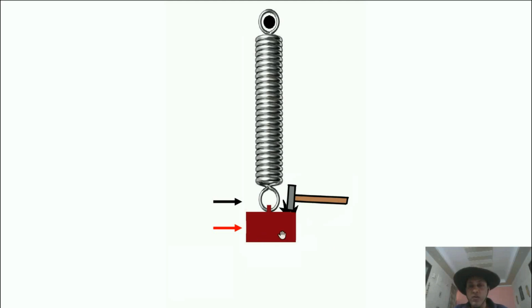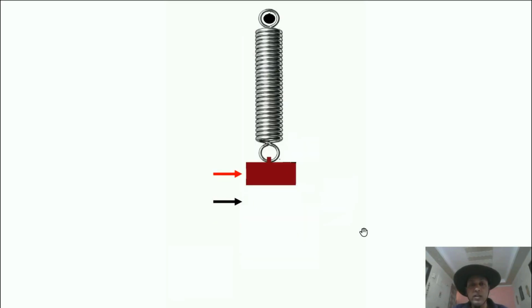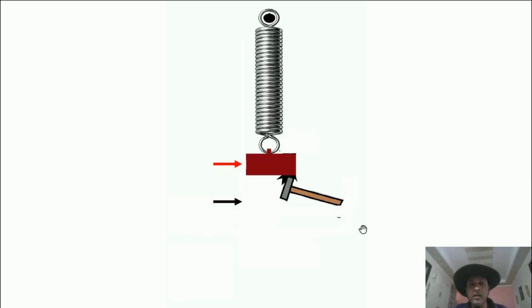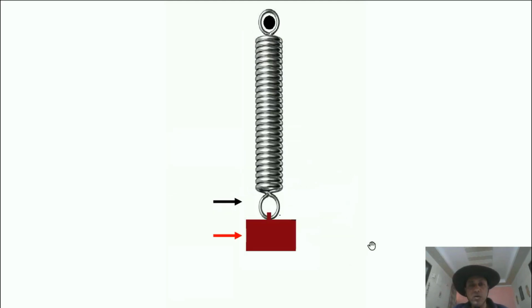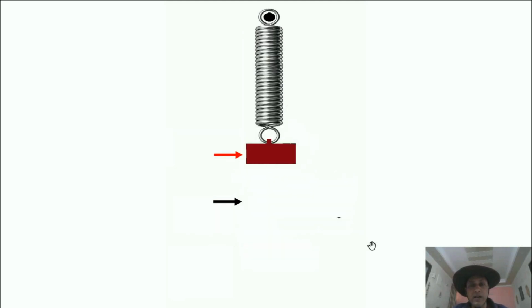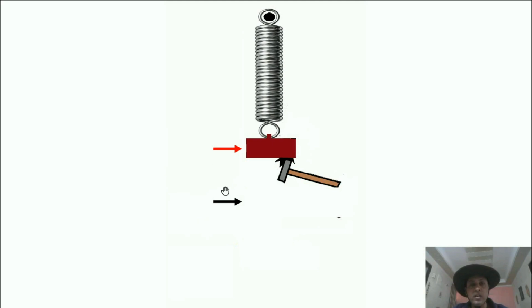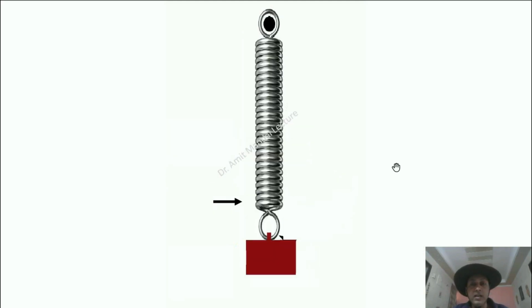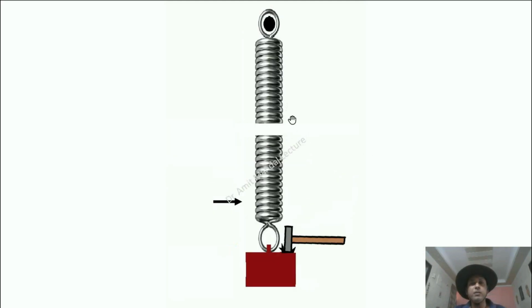Now the hammer is removed. What will happen? The amplitude has increased, so to the positive side also it will reach this much amplitude, because more amplitude was developed with the help of the hammer. Now again I take the hammer and the amplitude increases again. Again hammering, so the amplitude is continuously increasing, and ultimately at the last hammering the spring breaks.